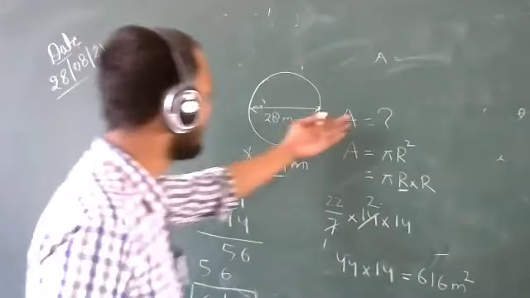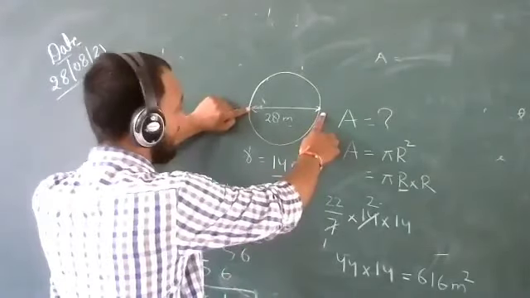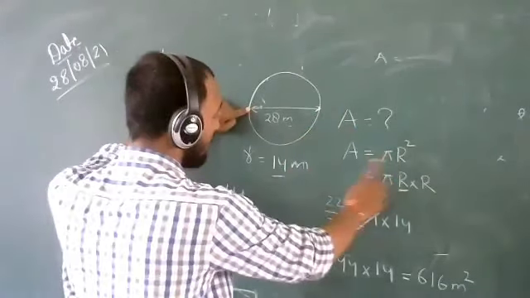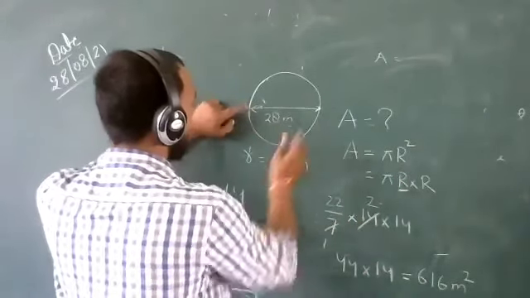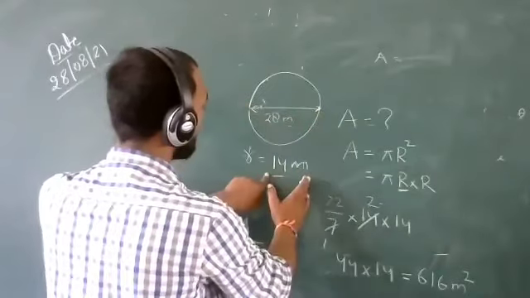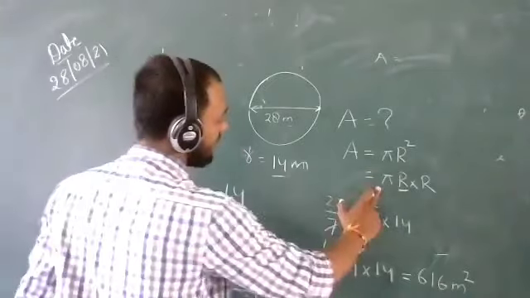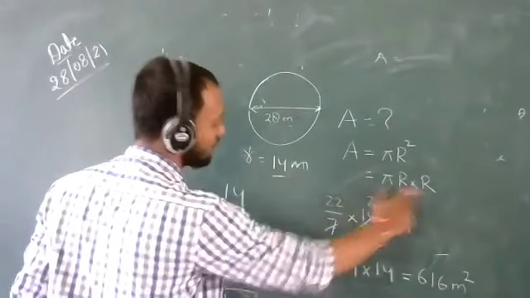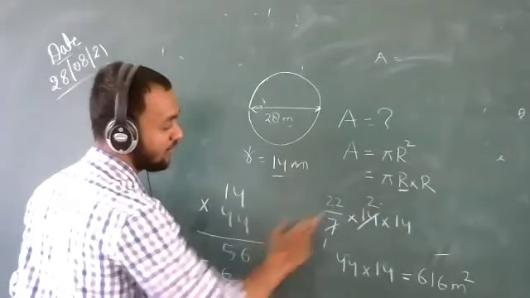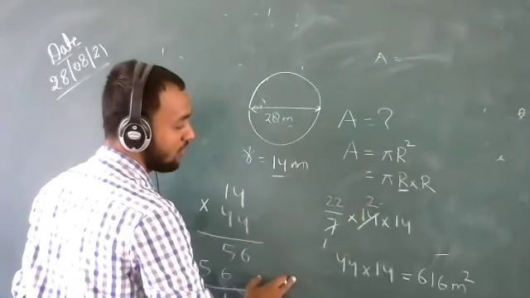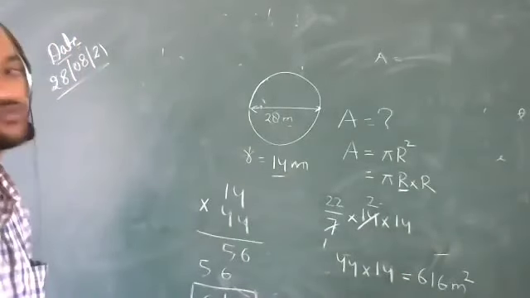So here we have calculated the area of the circle. See once again, the diameter is given, 28 meter. For area, we have to calculate the radius, and radius is half of diameter. If the diameter is 28, what will be the radius? Half of 28, 14 meter. Now 22/7, that is pi r square, 14 into 14. We have cancelled 7 into 14 two times. Now 22 into 2 is 44, and 44 into 14 is 616 meters square.